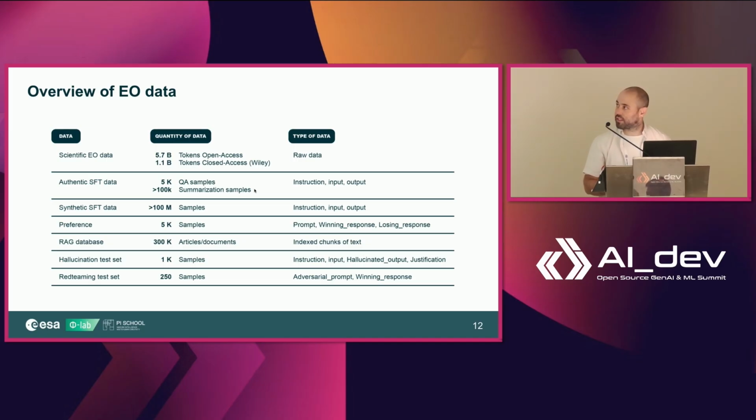And we have some authentic instruction data. So we create around 5,000 QA samples, and we assemble around 100K summarization samples using the abstracts in the papers. And the bulk of the work here is the creation of the actual synthetic SFT data, which I will explain more in depth later. We also create some manual preference data, and we create a large RAG database mainly coming from this corpus here with around 300K articles and documents. We also have two smaller test sets to check on factuality and red teaming.